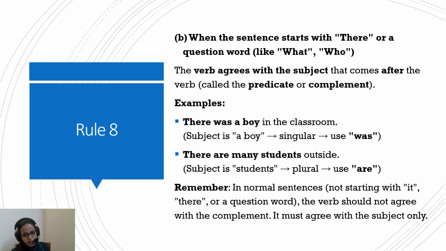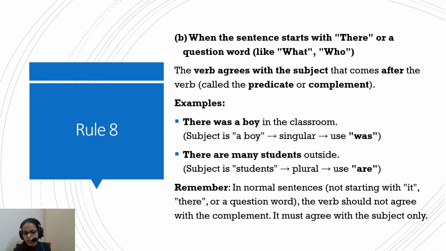Here, the subject is "boy" and the singular verb "was" is used because the boy is singular. So the "was" is in agreement with "boy". Unlike what was happening with "it", where the "is" was in agreement with "it", here the "was" is in agreement with the subject that is following the verb and not preceding it. Let's get the other example. There are many students outside. Here the verb is "are" because students are plural. So "are" is in agreement with the subject that is following it and not preceding it.